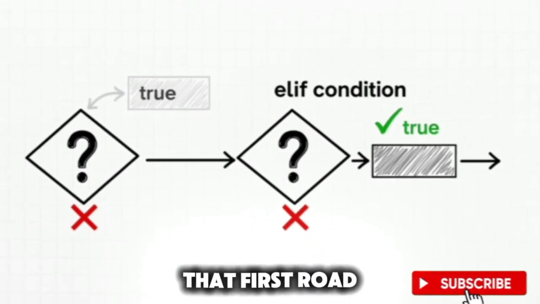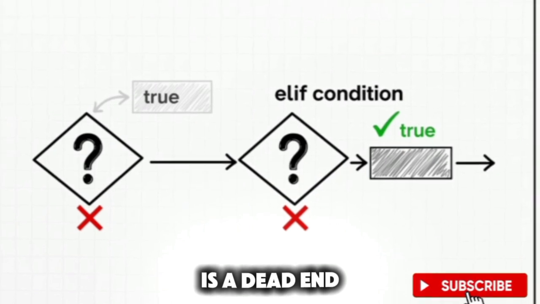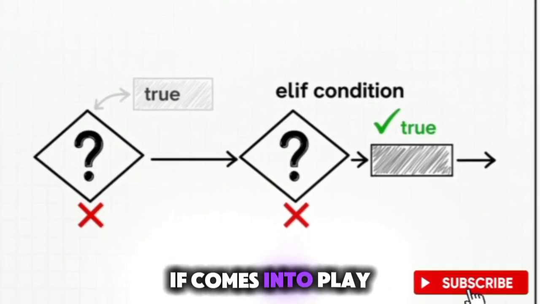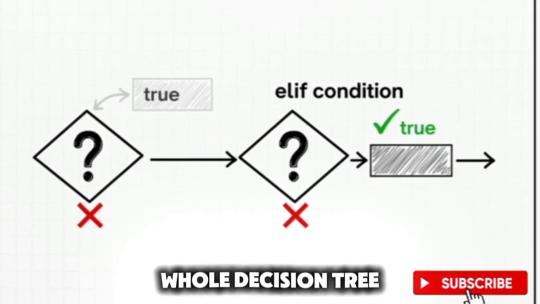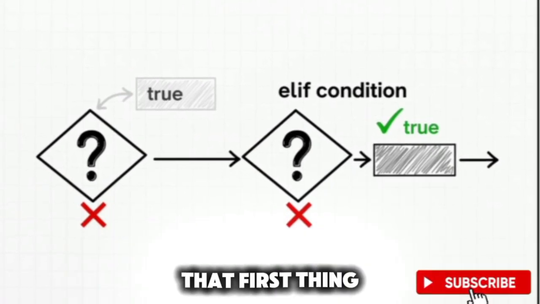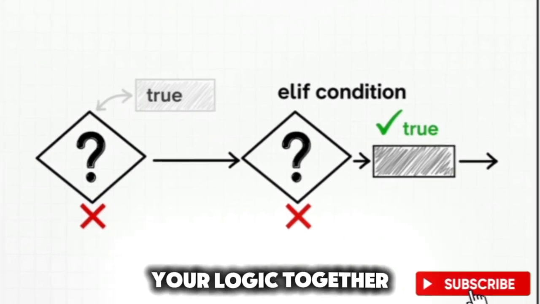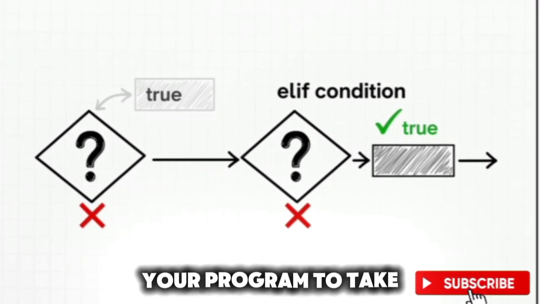But what if that first road is a dead end? That is exactly where elif, which is just short for else if, comes into play. This keyword lets you build a whole decision tree. It asks, okay, that first thing wasn't true, so how about this one? It lets you chain your logic together, creating all these different paths for your program to take.